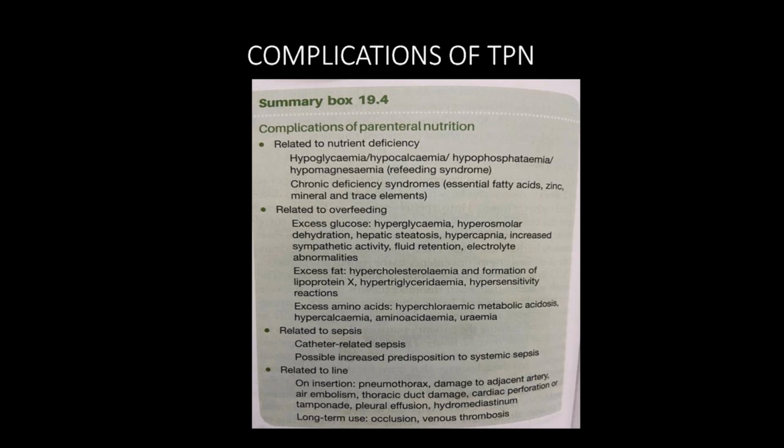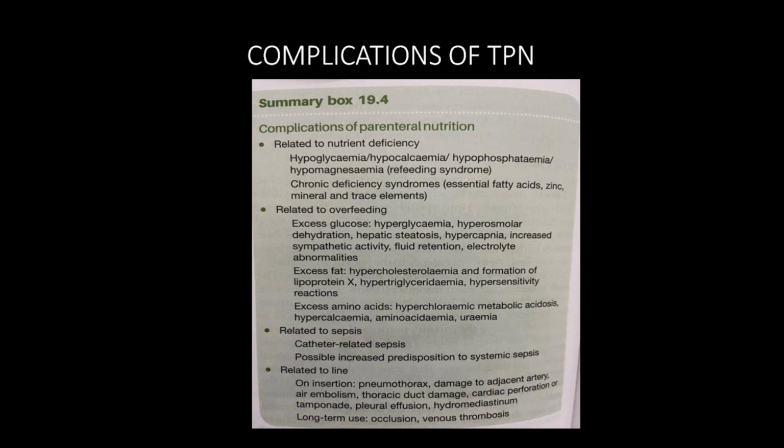Okay. Next, related to the line. So I have told you, when the line is not properly inserted, or when you put a guide wire into the main central vein, it may injure a lung tissue, causing pneumothorax, or an adjacent artery may be damaged, causing severe hemorrhage, and there may be a chance of air embolism.